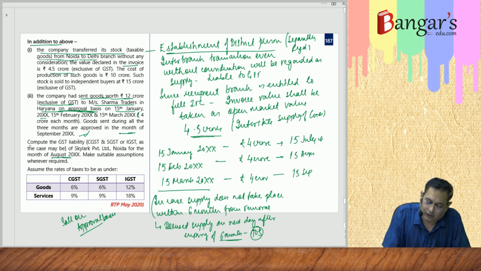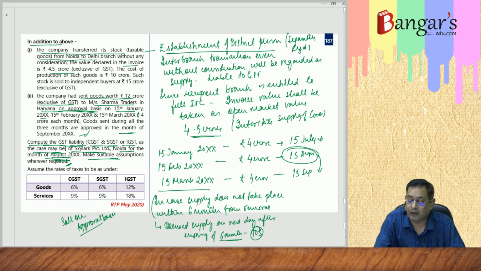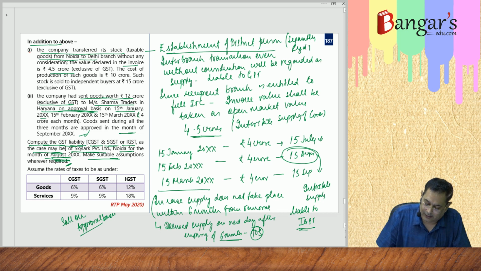Now you are asked to compute the GST liability, CGST, SGST, IGST, as the case may be, of Skylark Private Limited Noida for the month of August, making suitable assumptions wherever required. So here the time of supply takes place in respect of this 4 crore rupees, and since the supplier is in Haryana, it will be an interstate supply liable to IGST.